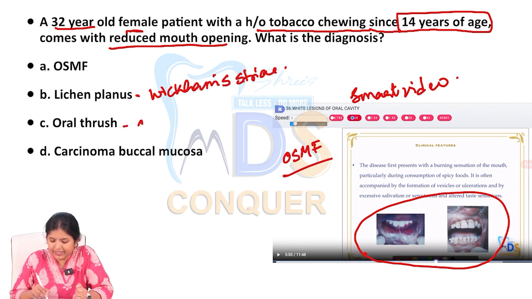Oral thrush, candidiasis, not associated with any history of tobacco chewing. So is lichen planus also not associated.